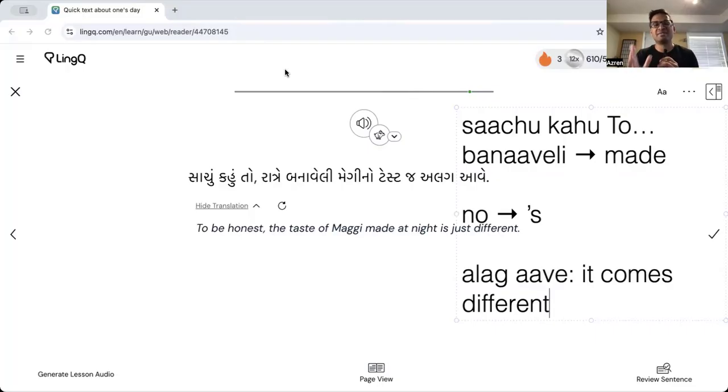The taste hits different at nighttime. It just lands differently. It's like Maggie at 2 p.m. is great, but Maggie at 2 a.m. Instant noodles at 2 p.m., fine. But eating instant noodles at 2 a.m. with your best friend, oh my God, that just hits different. There's something about that that's just like, yes, alag ave no taste. A taste alag ave, Maggie noodles, no.